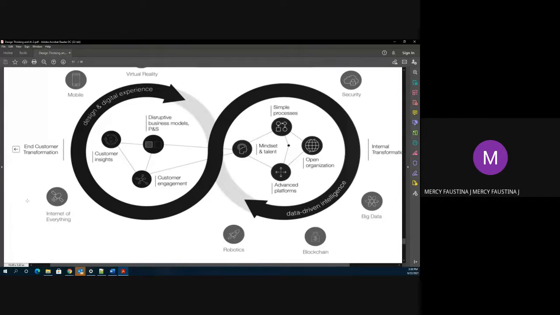Yes. So what I was saying is, you collect a lot of data. You do a lot of data research on the user, and that is happening on the right circle. And using the data, you create a solution, a digital and a design solution for the user, that is denoted by the left circle. Correct. Now, because of the design and the digital experience the user had, you will get a lot of feedback regarding the user behavior, whether the users are liking it, or what the trend is in the user psychology.